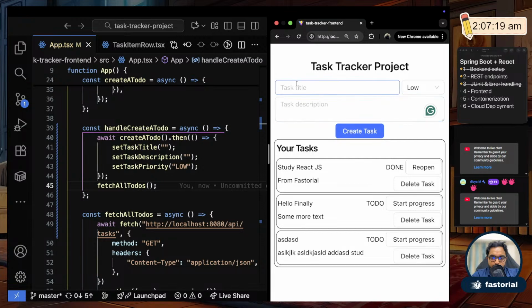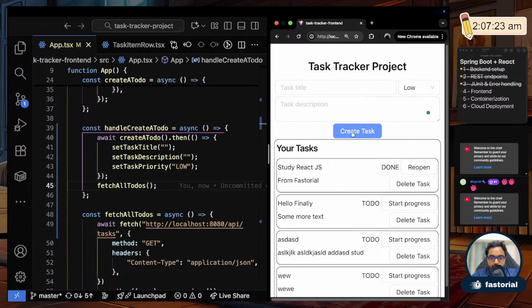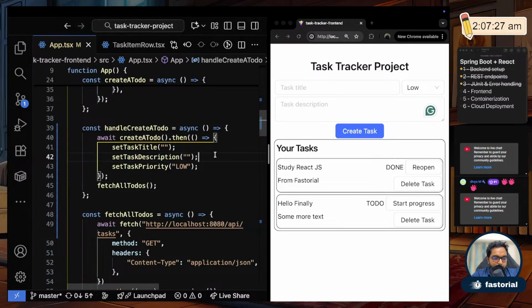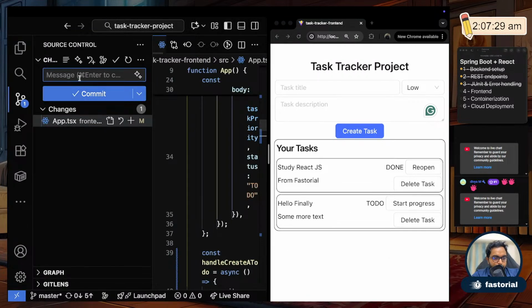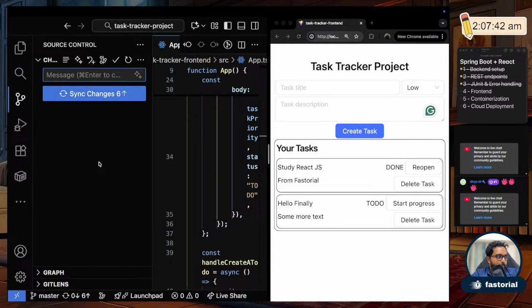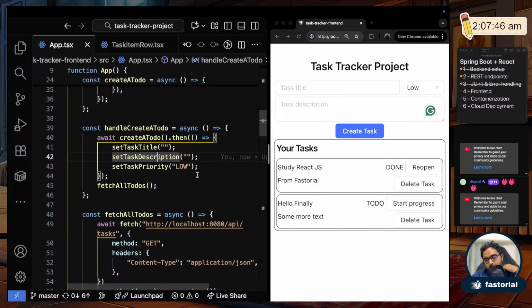Create a task. Yeah, you see it immediately resets, so I can immediately add new items. Create task, you see. Fine, so I'll delete this task again, and let me save this. Neater create task handling. Okay, so that is that. Now what is next?